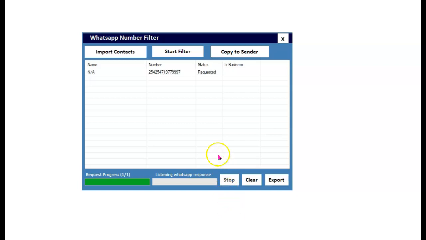Okay. So basically what happens is that if I had like 1,000 numbers, they request WhatsApp to see if this number is actually active on WhatsApp, and WhatsApp will be able to respond once it has verified. Okay. So here it shows if the number is active on WhatsApp or it's not active on WhatsApp. So I'll be able to know that. So anytime I'm going to be sending messages, I am sure. And I think this is one of the coolest features of this application.